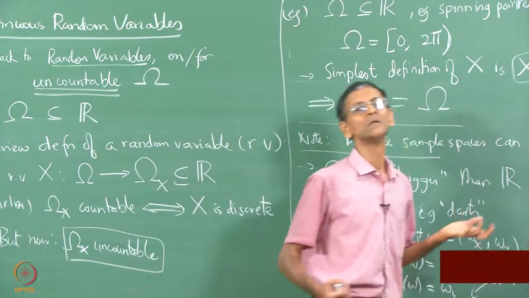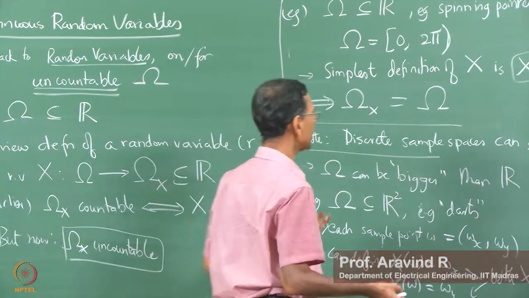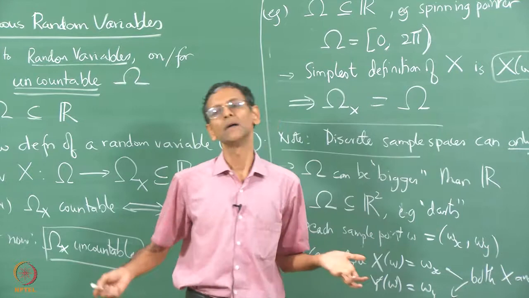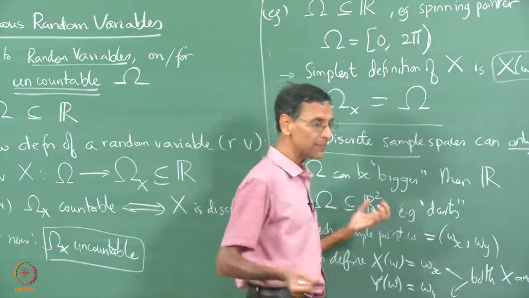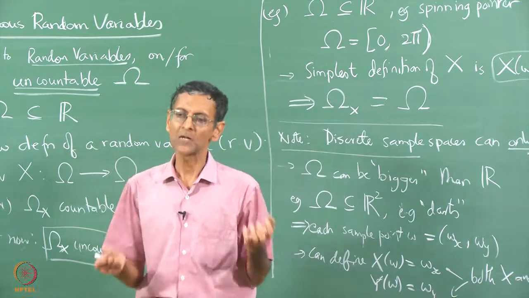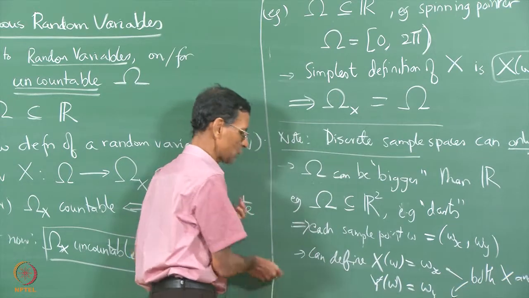Or you could take the maximum of the k components. That would again be a single random variable with an uncountable set of values, because you cannot count the values taken by the maximum.